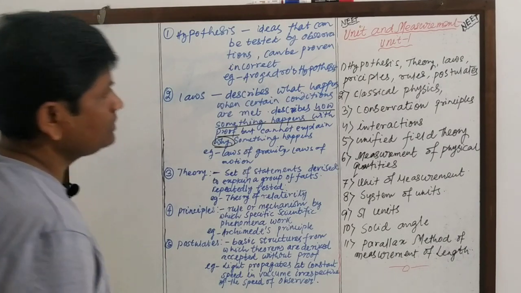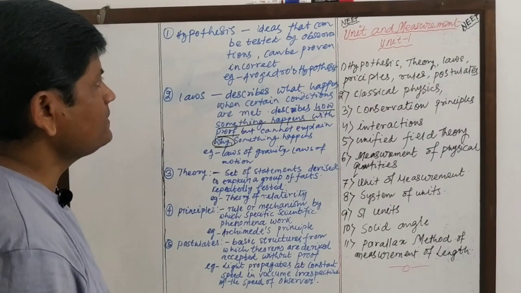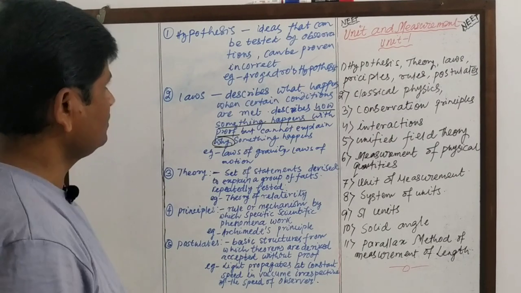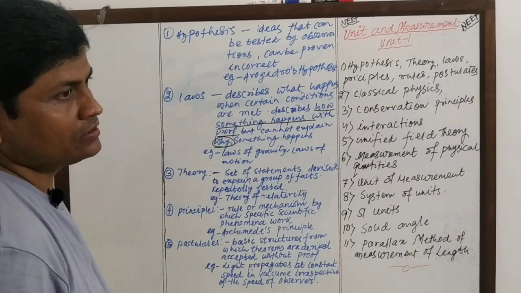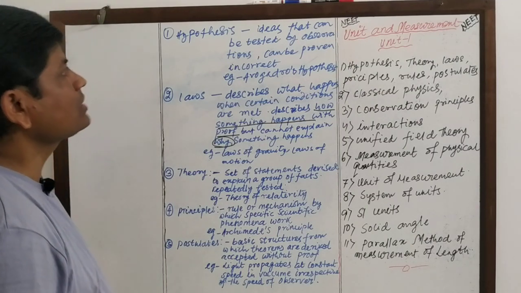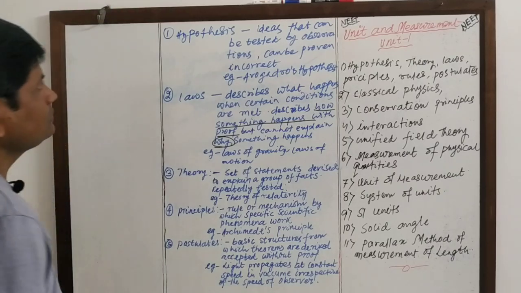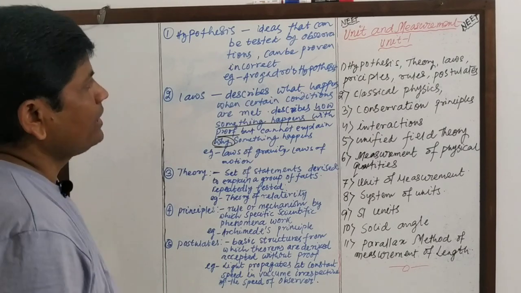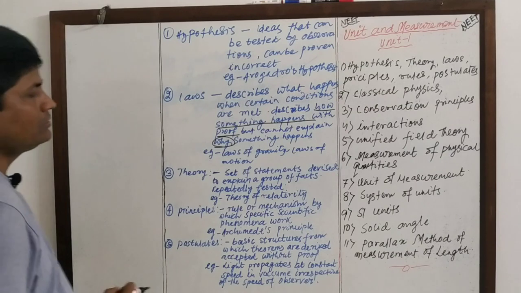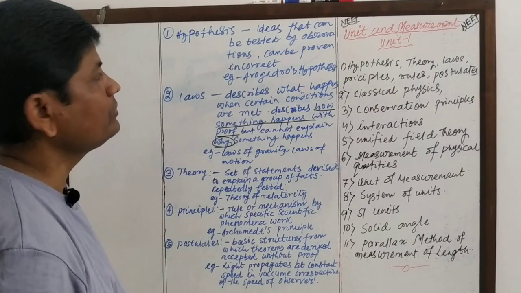First of all, we see the physical world, and we feel that something is happening around us, and all our happenings are abided by the rules. All the physical rules are abided by the rules, and if one observes and makes some conclusion, let's say we throw a ball upward, after some time it will come down.